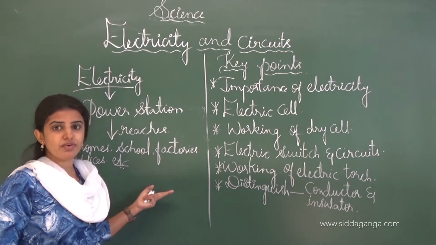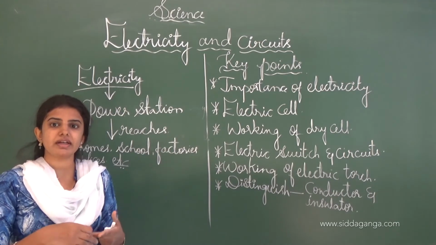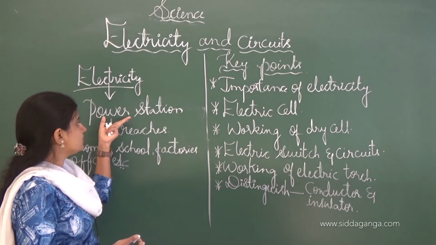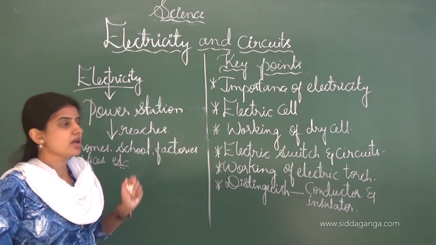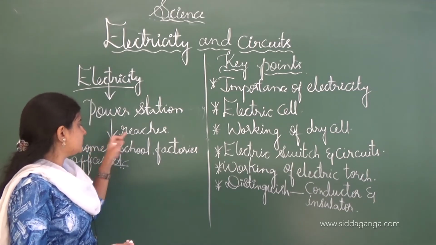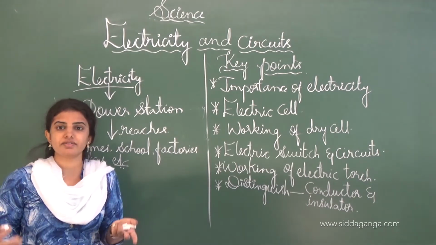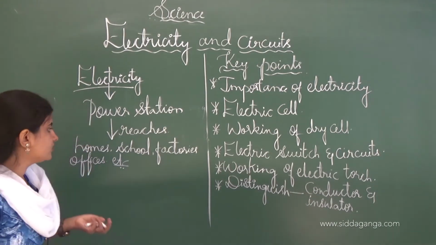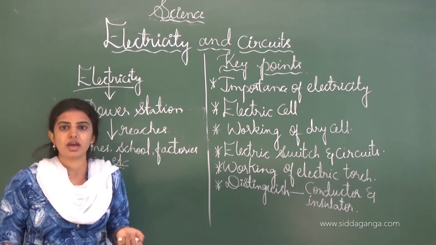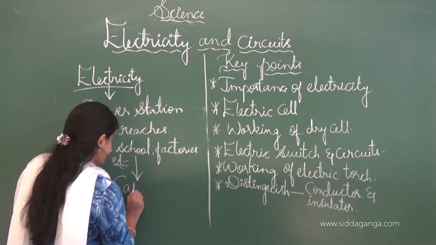When the heavy flow of water falls onto the turbine, it rotates and thereby electricity is produced. Like that the power station produces the electricity, and from the power station it reaches our homes, schools, factories, offices, and different rooms and different types of places through the cable and the wire.